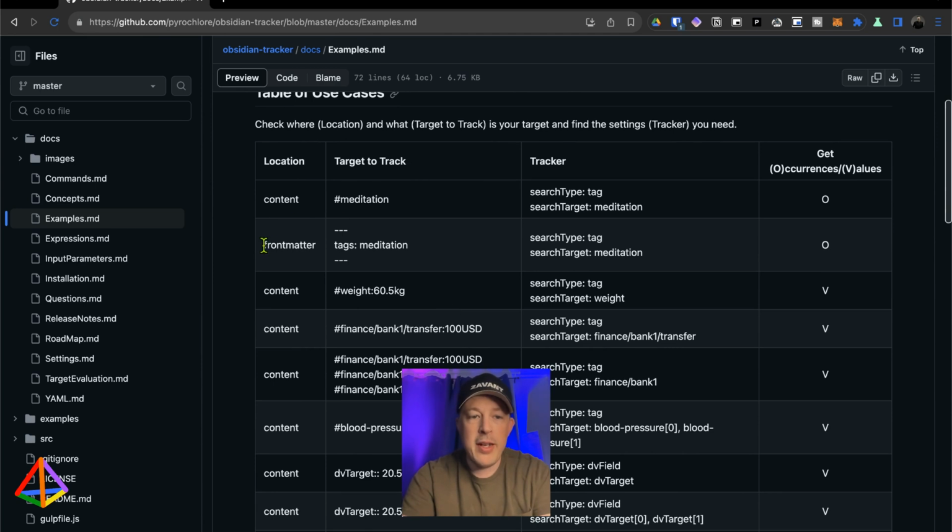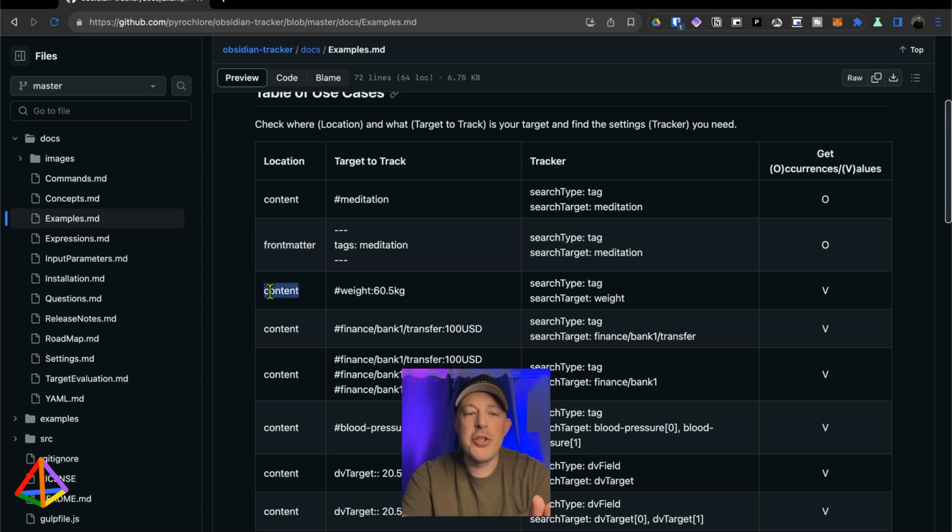Now, you can have it look for your front matter, your YAML, your properties. And since we put the creative writing element in the properties, we're going to be looking for a front matter. It's not a tag, but you can see there are tags and data value field or whatever DB field means.